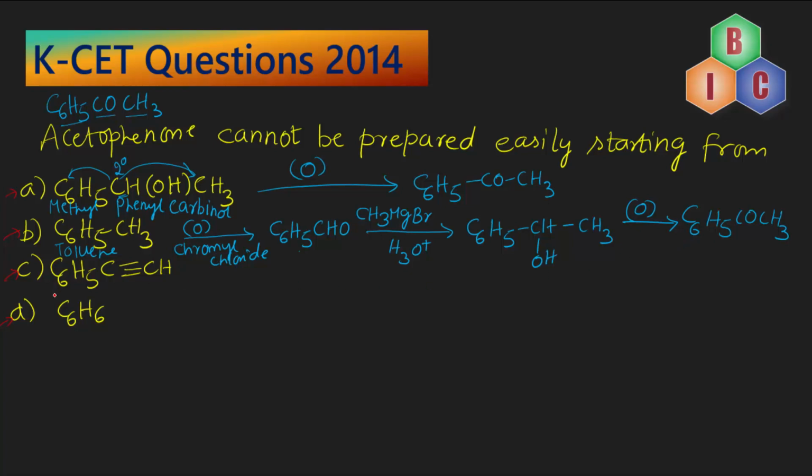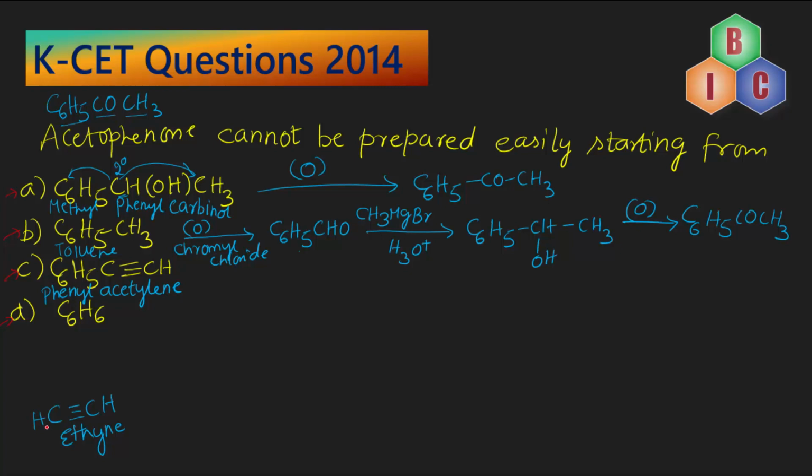Now let's see what will happen with this compound. The name of this compound is phenyl acetylene. You know that acetylene is CH triple bond CH or ethine. This is the IUPAC name.